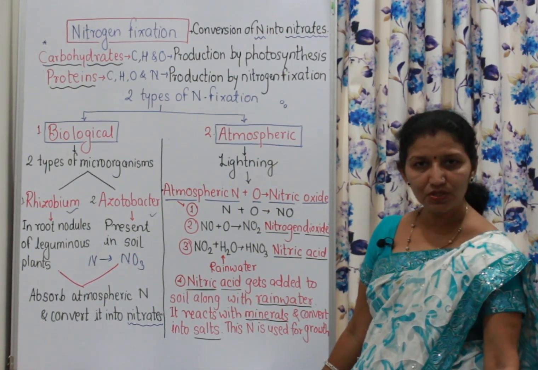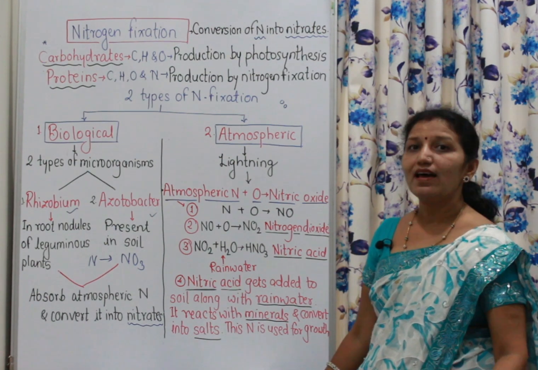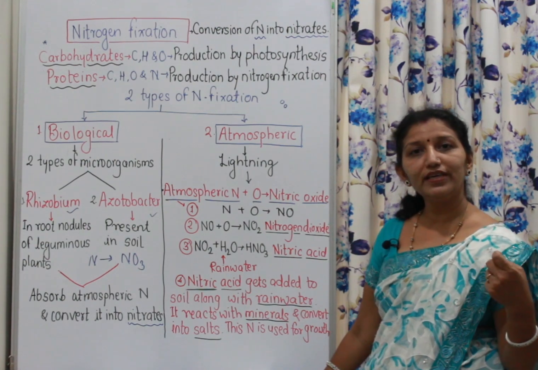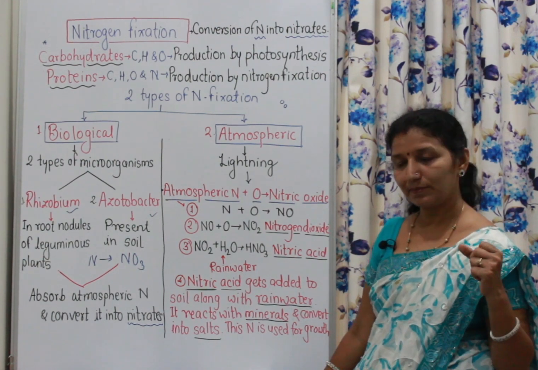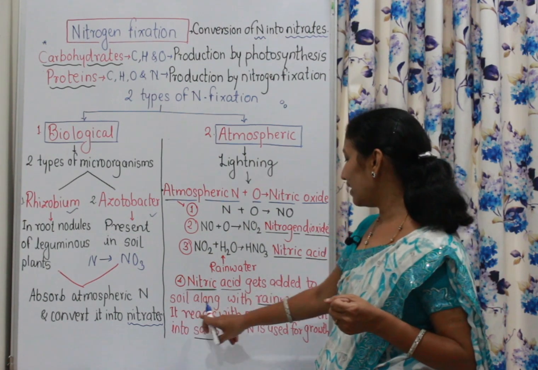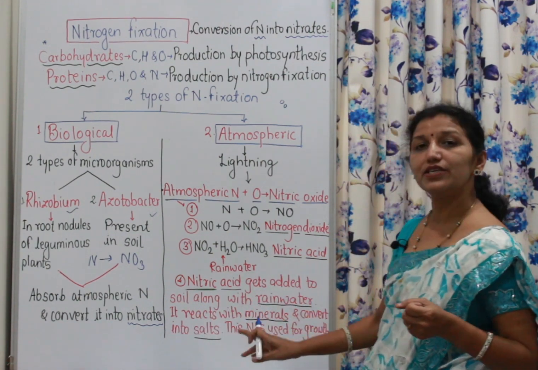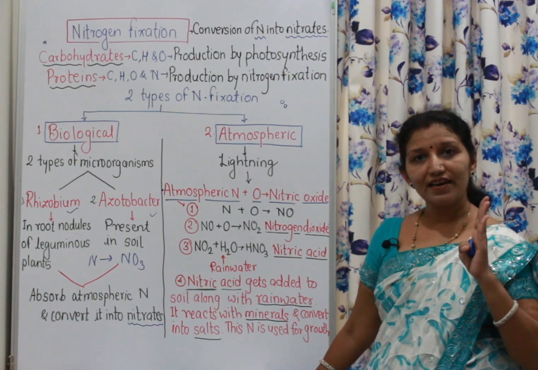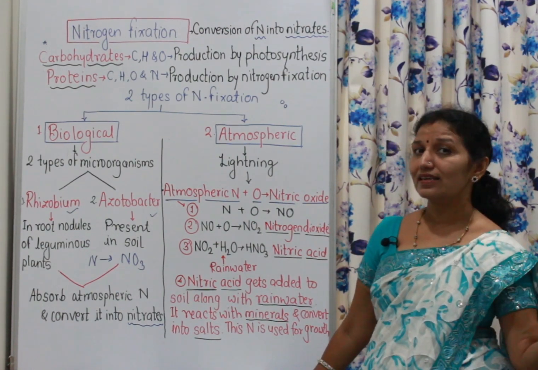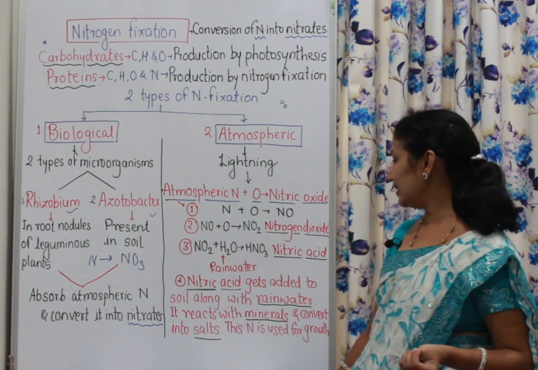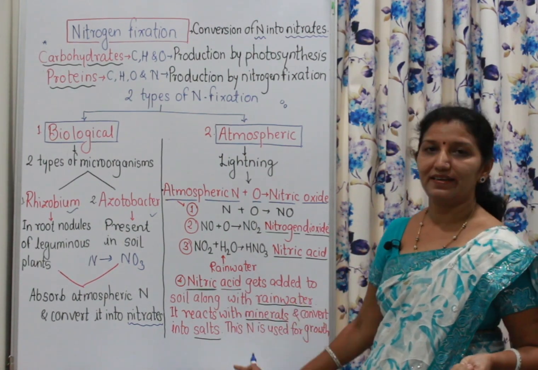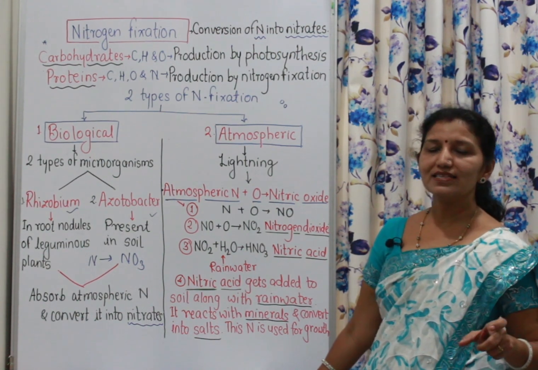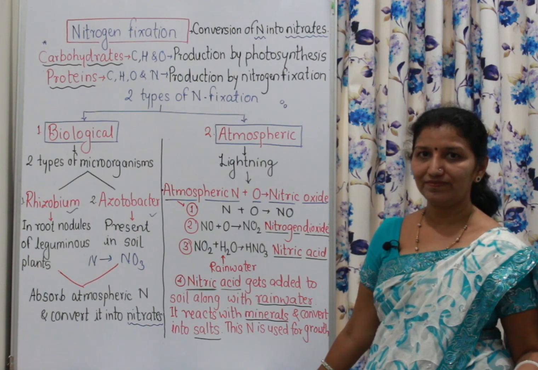And this acid reacts with minerals in the soil and converts them into salts. There is a reaction of these minerals with the acid, and there is formation of salt. And these salts are used by the plants for their growth.